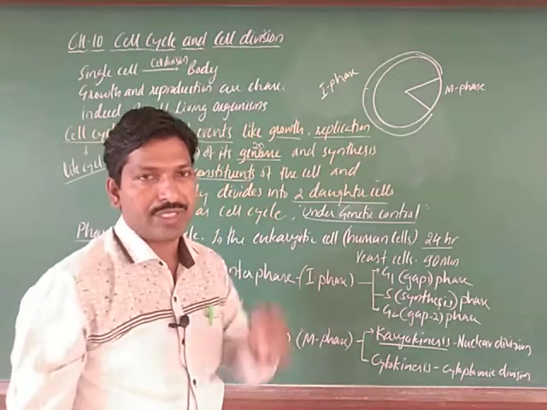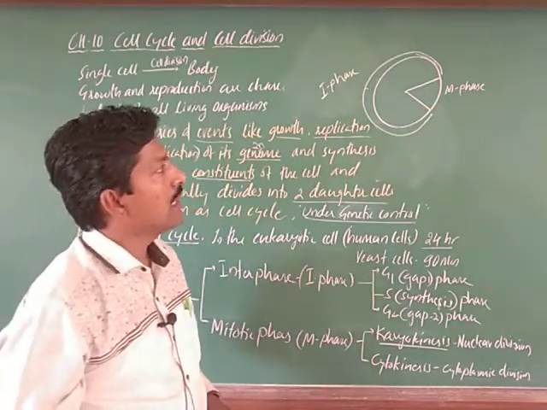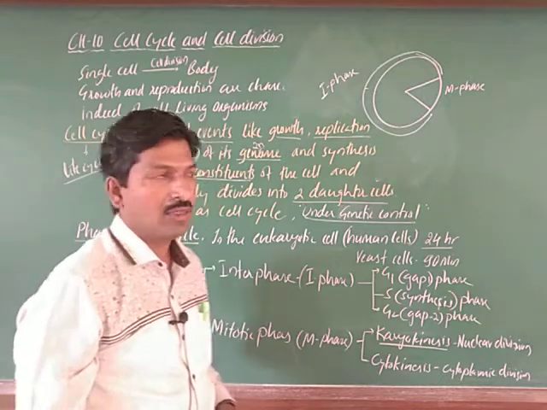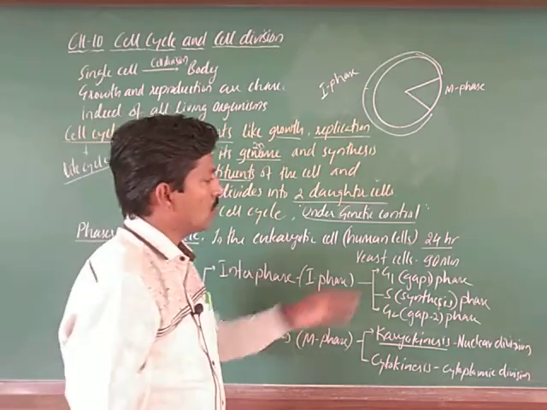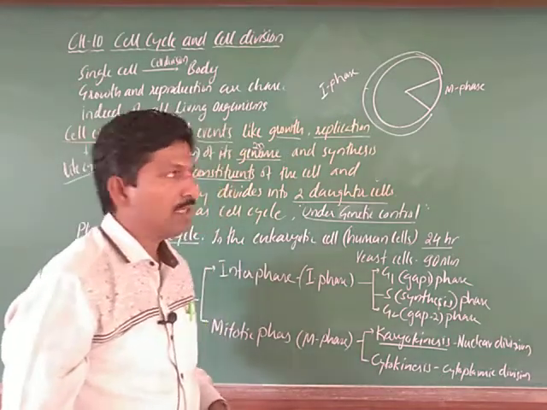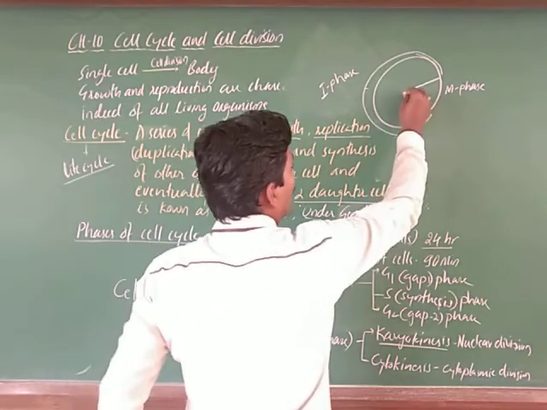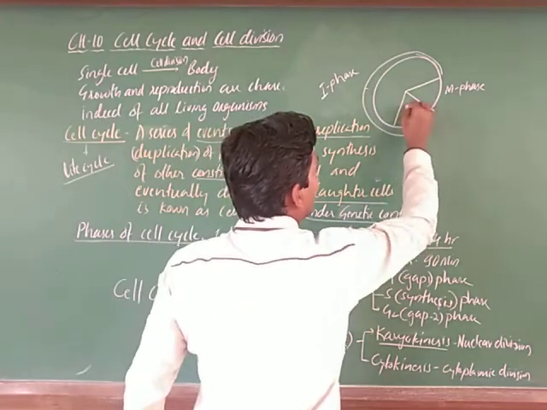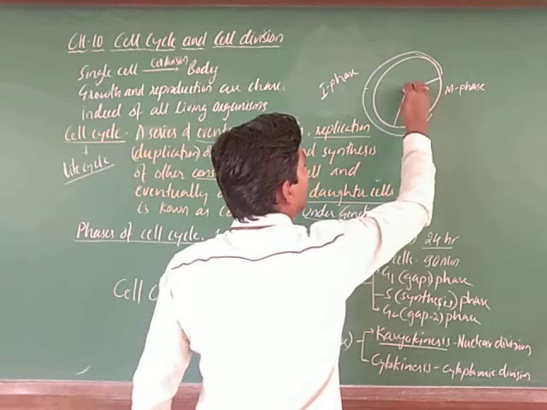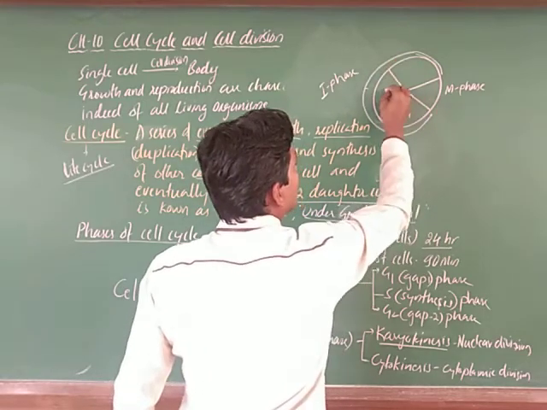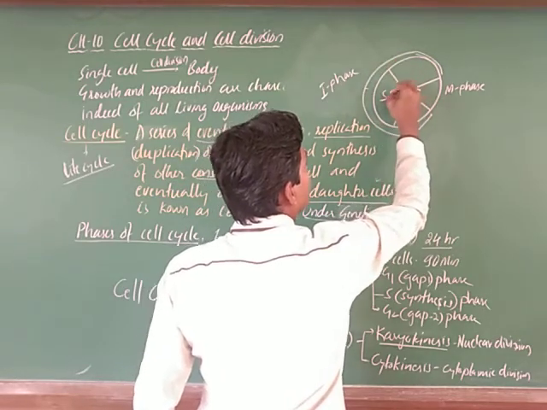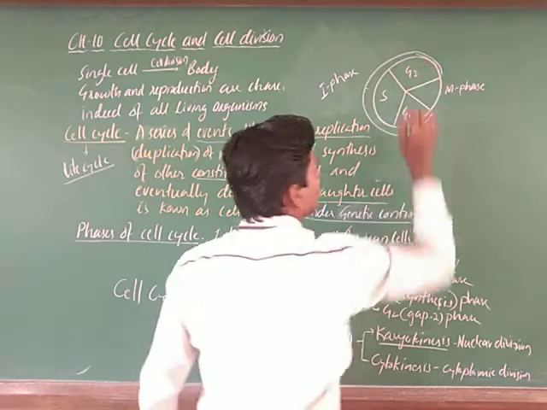M phase is the shortest, using less than 5% of the duration of the total cell cycle, right. The interphase is divided into the G1 phase, then S phase, and then G2 phase.